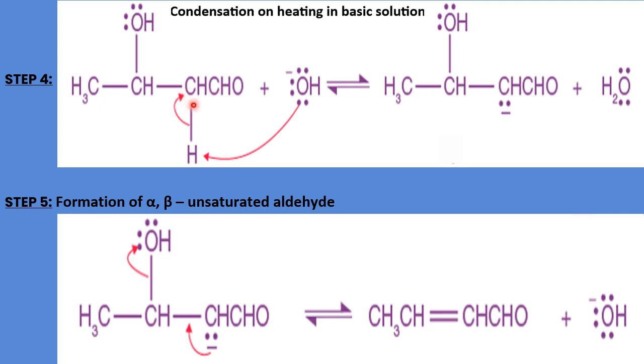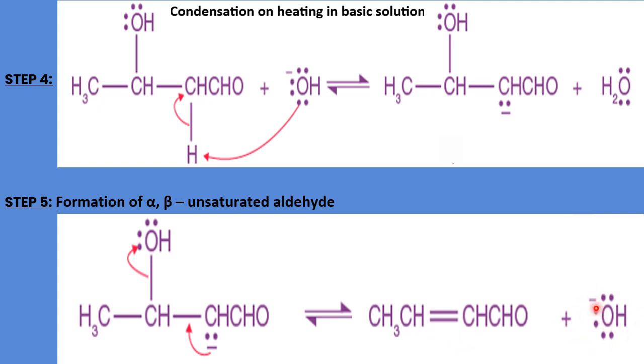When this negative charge shifts towards the beta carbon, the OH group present on the beta carbon leaves as OH negative hydroxyl ion, so that the single bond turns into a double bond with new bond formation here, which is an alpha beta unsaturated aldehyde, right?